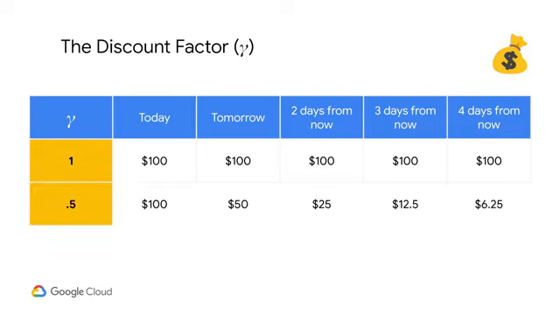But let's say my discount is 0.5. The $100 tomorrow is worth $50 to me today. The effect of this gets multiplied with each time step. For instance, $100 2 days from now is $50 to me tomorrow, and $25 to me today.